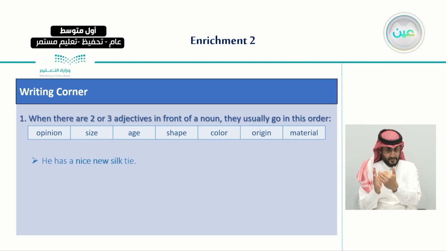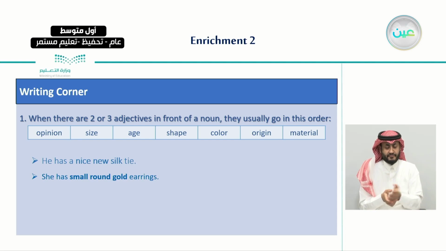Tie here is the noun, and the three words before the word tie are adjectives put in this sentence in a specific order. We start with an opinion, which is nice, and then the age, which is new, and then we end with silk, which is the material.